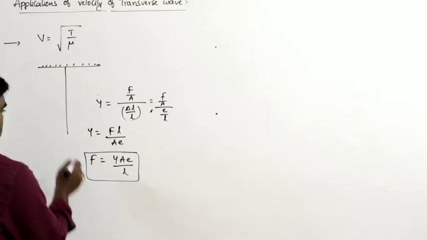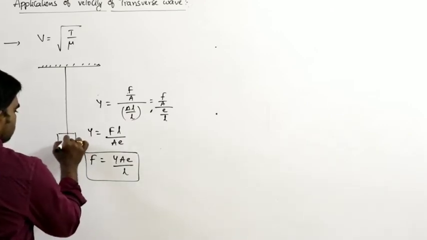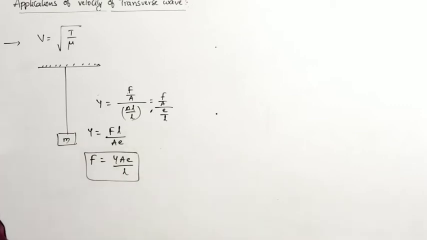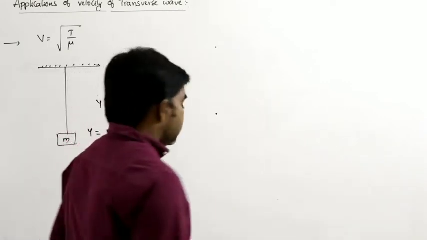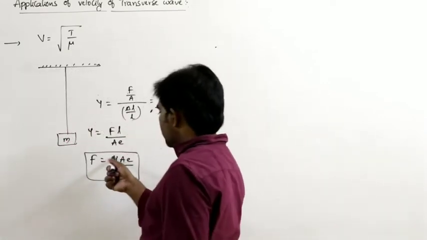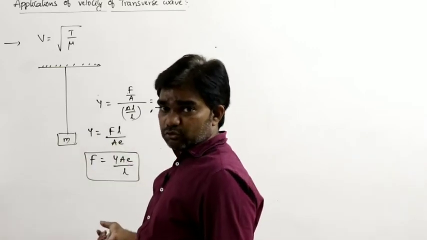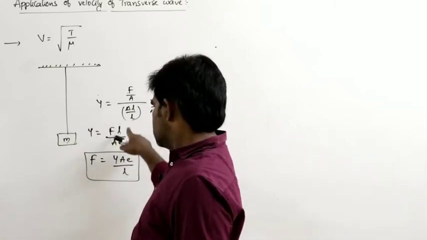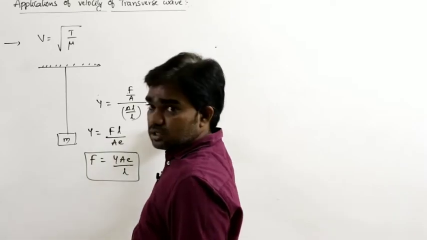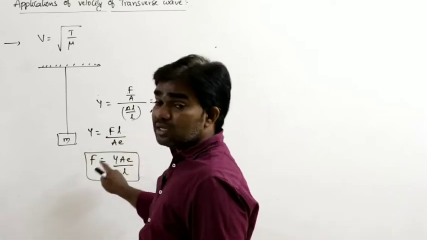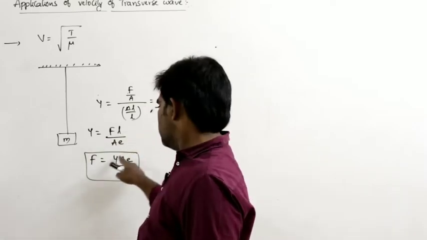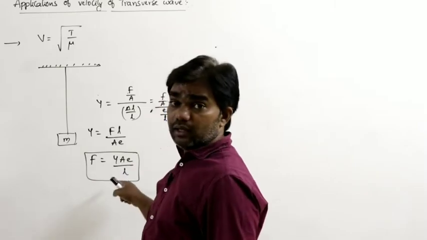If a small block is attached, the string expands. What is the longitudinal force? The longitudinal force is Y A e by L. If the string is pulled with a certain amount of force, what is the elongation? The string extends. In this situation, the longitudinal force is Y A e by L.